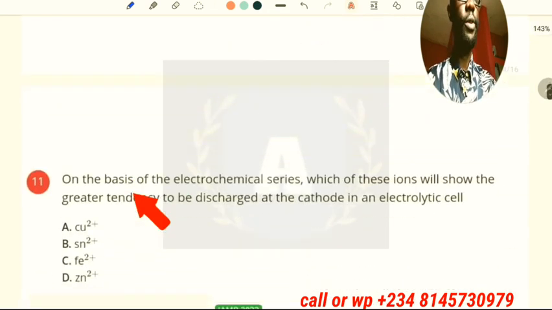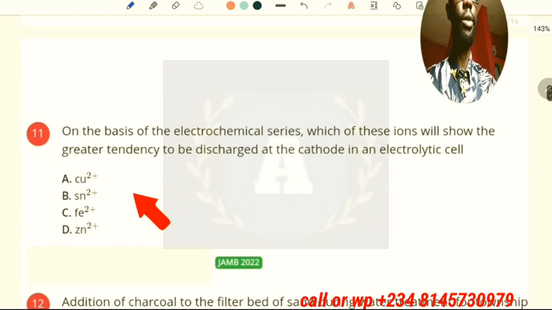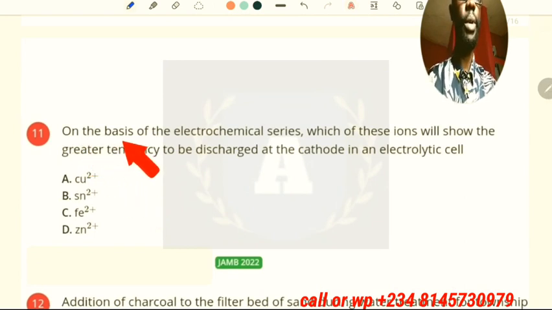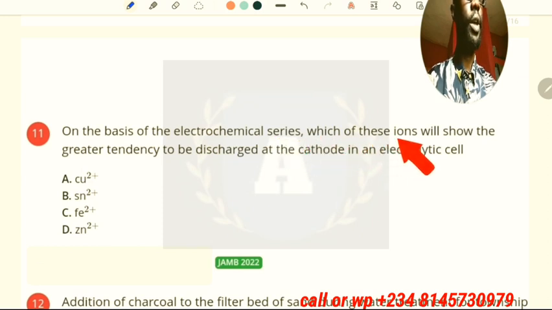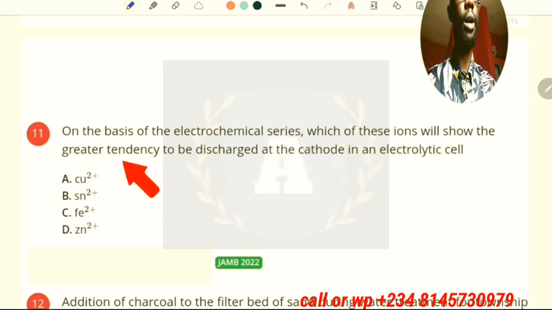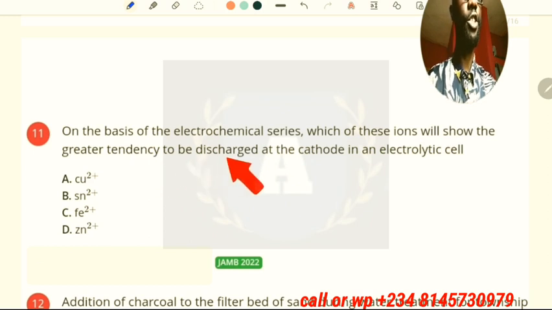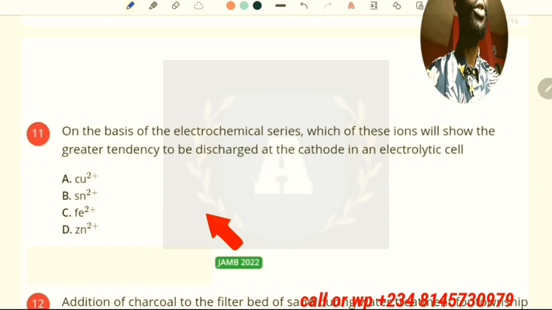Okay, and the next question says, on the basis of the electrochemical series, which of these ions will show the greater tendency to be discharged at the cathode in an electrolytic cell? In the electrochemical series, those cations that are at the bottom will be discharged preferentially compared to those at the top.